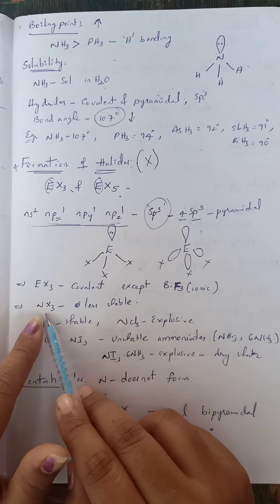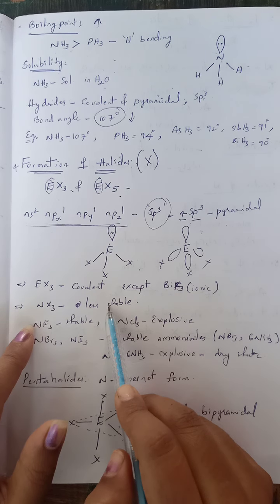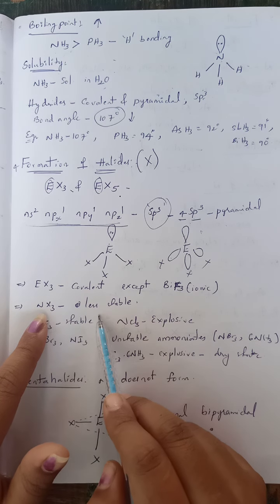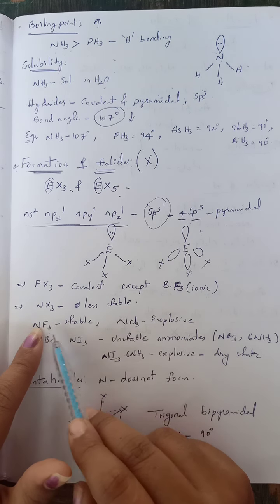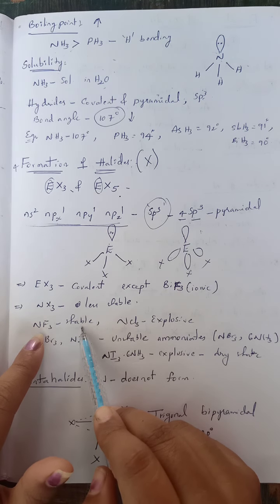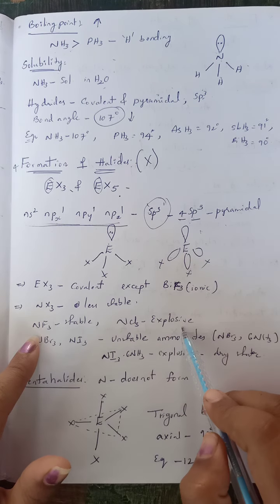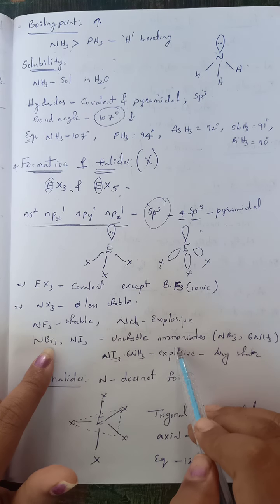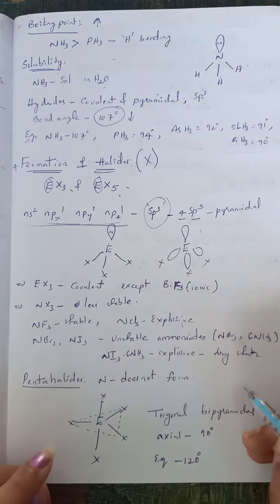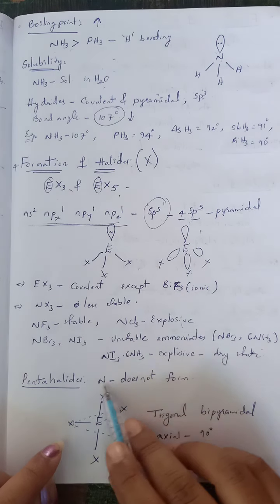If you see NX3, that is nitrogen trihalides, they are less stable compared to other trihalides. NF3 is stable because of the smallest sizes of nitrogen and fluorine, and NCl3 is explosive in nature. NBr3 and NI3 are unstable or can exist only as unstable ammoniates: NBr3 ammoniate, that is tribromide ammoniate, and triiodide ammoniate.